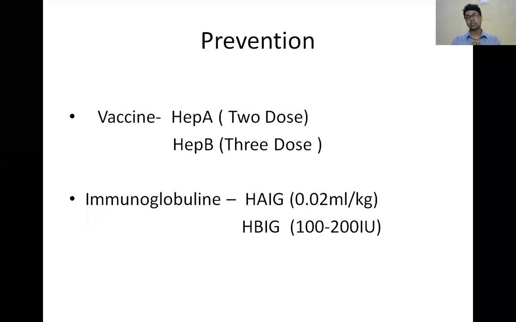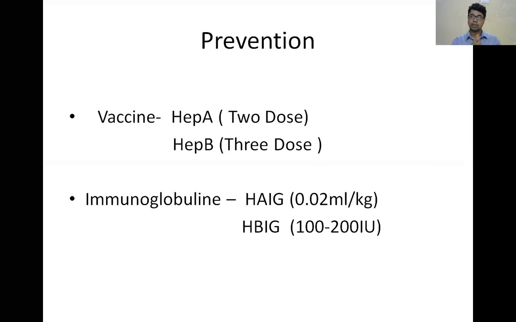But in post-exposure, you have to give it with the vaccine. You have to give that immunoglobulin. That immunoglobulin gives real protection. It will be effective after 1 to 2 weeks. Once you give immunoglobulin, it will be protective after 1 to 2 weeks, and it will give protection till 3 months. Suppose post-exposure, you will give immunoglobulin immediately. It will act after 1 to 2 weeks and the protection lasts till 3 months.